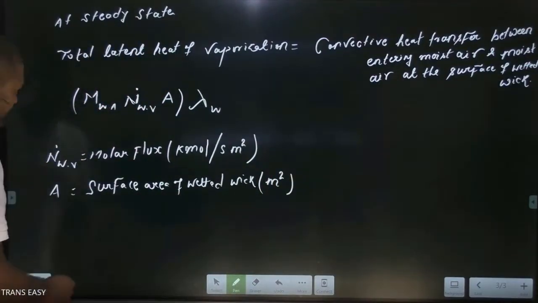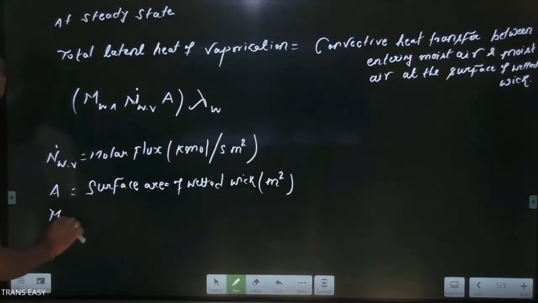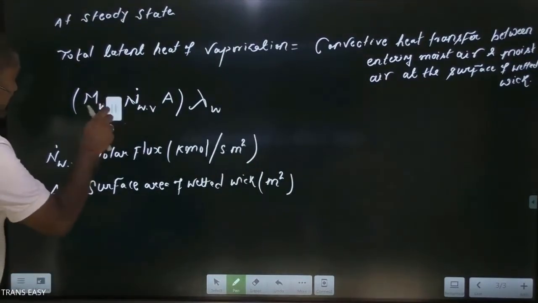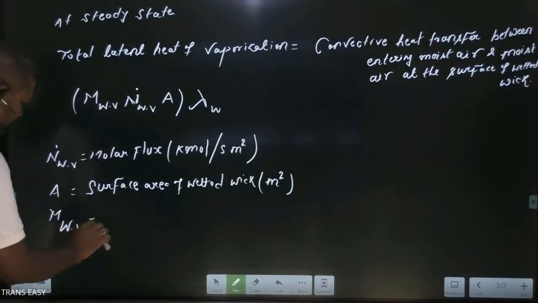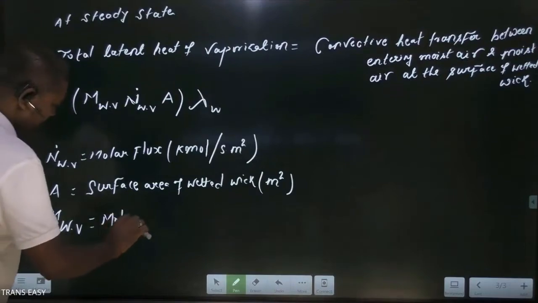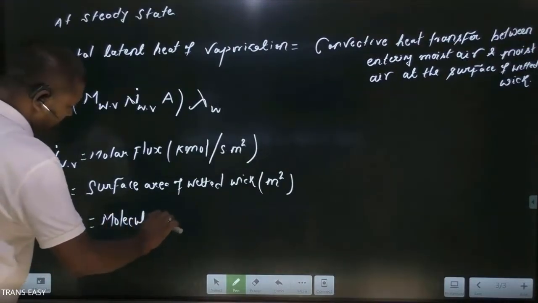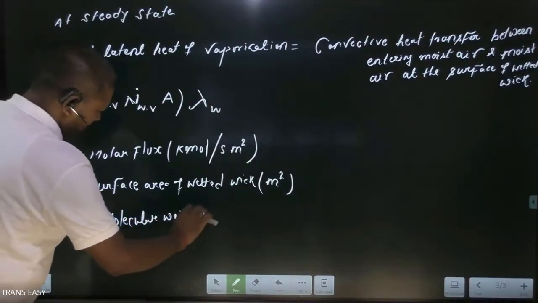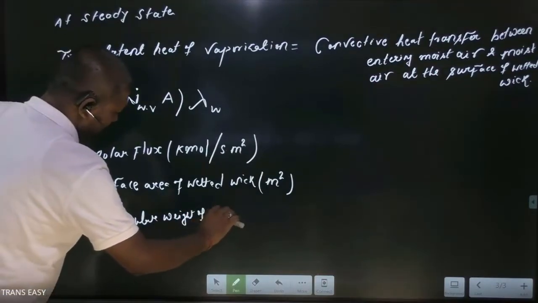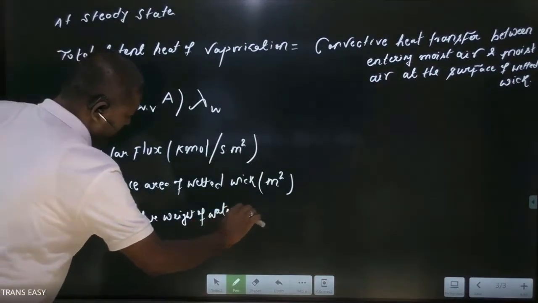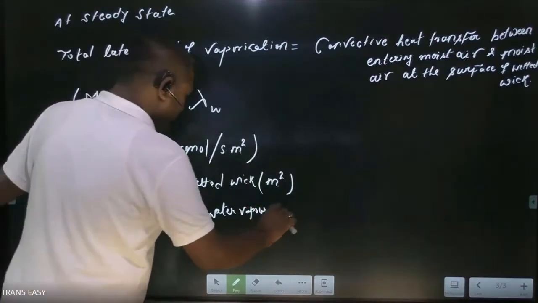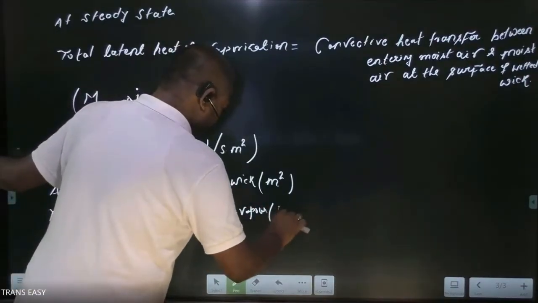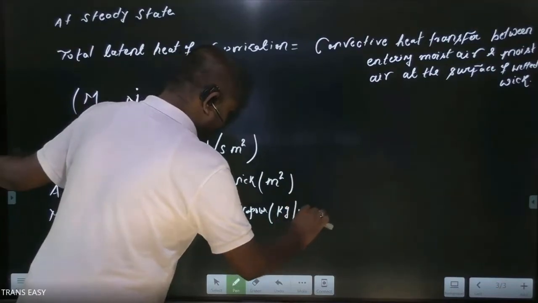Dear friends, this is the molecular weight of water vapor. Molecular weight of water vapor. Its unit is kg per kmole.